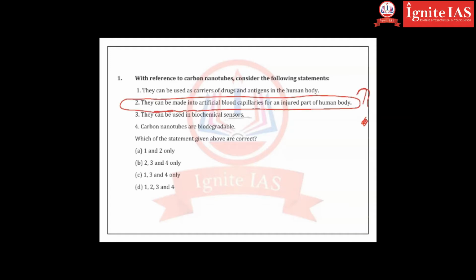Next one, they can be used in biochemical sensors, correct? Carbon nanotubes are biodegradable, this is also true. Now our stand is all of them are correct actually, but many institutes and many people are saying that the second statement is not possible.